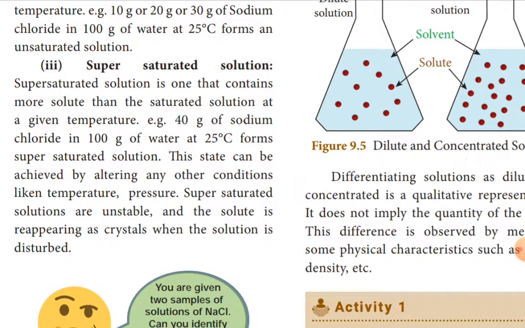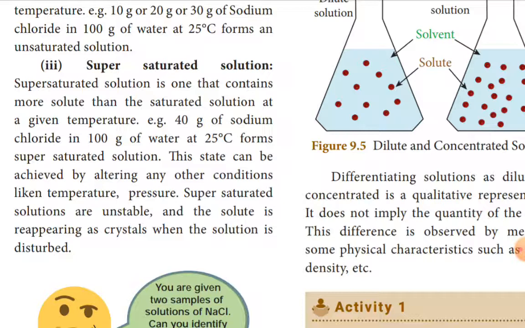A supersaturated solution is one that contains more solid than a saturated solution. In a saturated solution, no more solid can be dissolved; in an unsaturated solution, there is less solid than in the saturated solution; but a supersaturated solution contains more solid than the saturated.